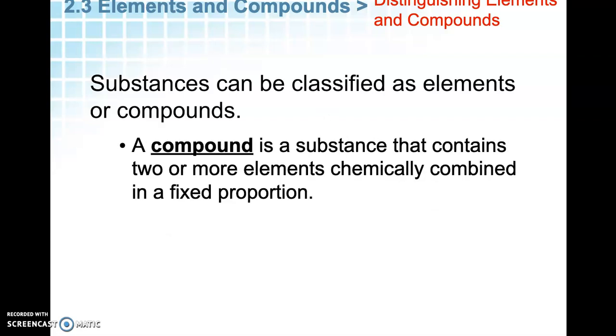A compound is when you take these elements and you combine them chemically, and you make something new. And usually, when you combine them in a proportion. Like, for example, water is H2O, 2 hydrogen, 1 oxygen. But a compound is when elements chemically combine.